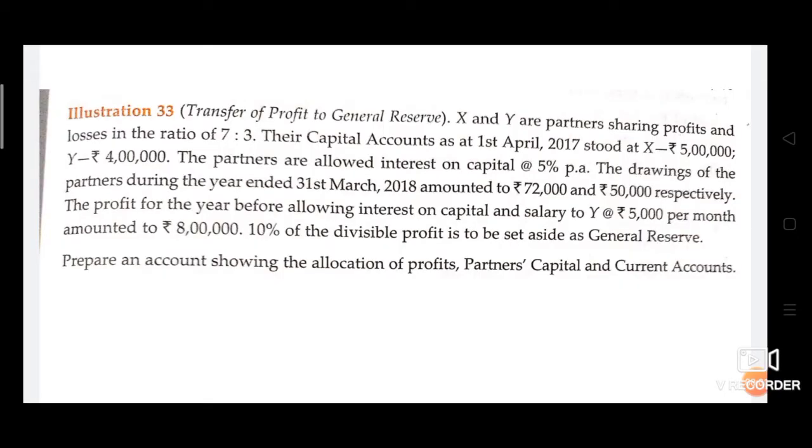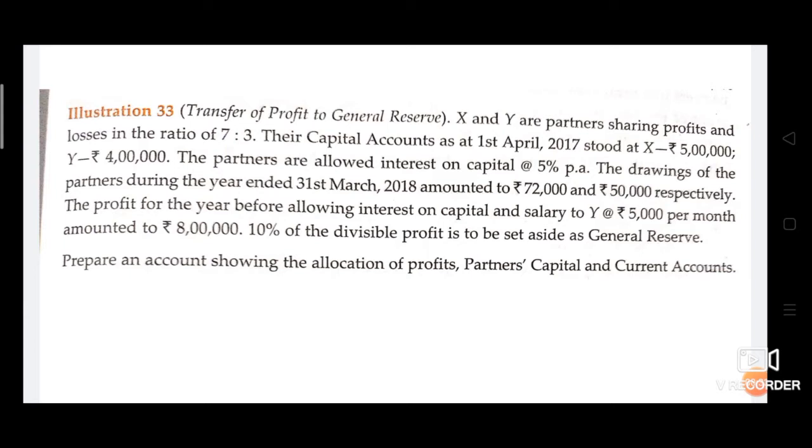See here, in this second problem the information is same. Capitals X 5 lakhs, Y 4 lakhs, interest on capital at 5% per annum, drawings 72,000 and 50,000 respectively. The profit for the year before allowing interest on capital and salary to Y rupees 5,000 per month amounted to